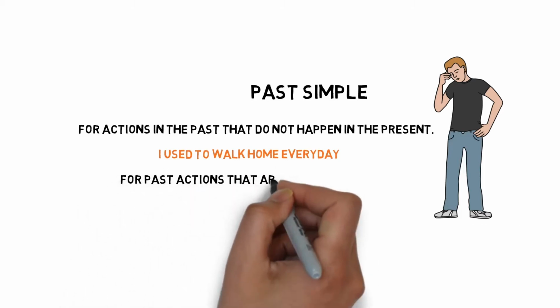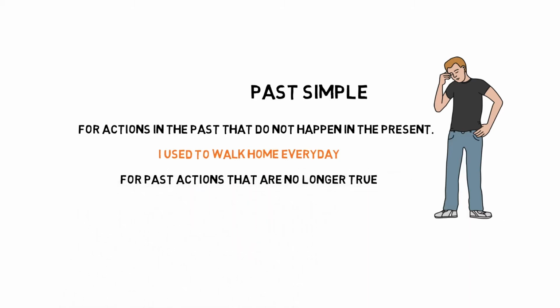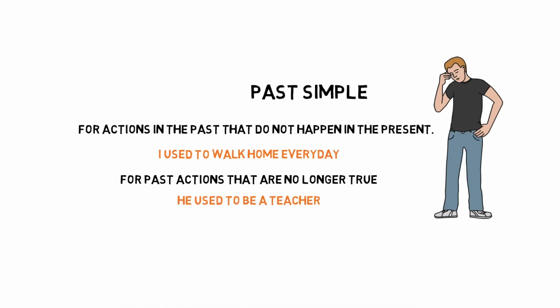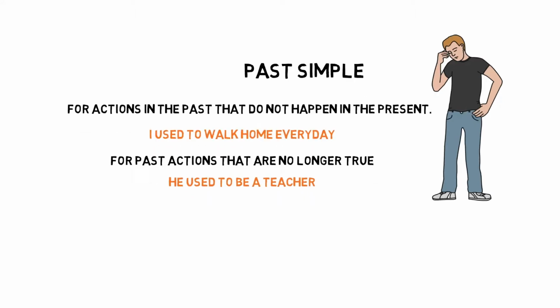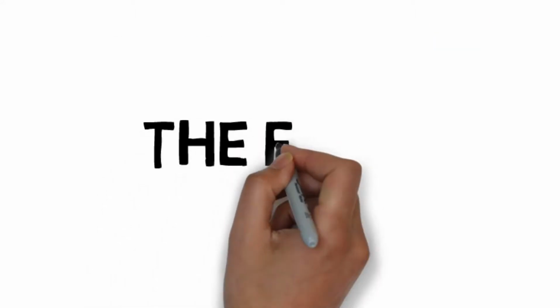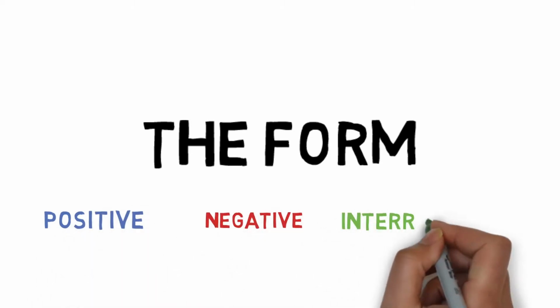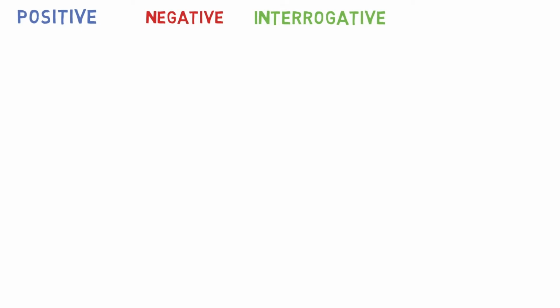Another use is for past actions that are no longer true. He used to be a teacher, so we understand that he's no longer a teacher. For the form, we have the positive, negative, and interrogative or question.